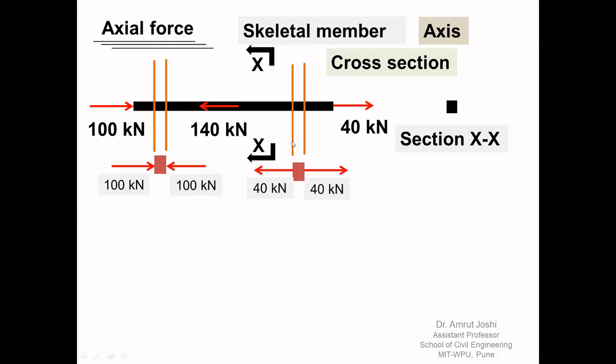The algebraic sum of all the forces parallel to the axis on the left hand side of this cross section is 40 kilonewton towards left, and under the action of this 40 kilonewton pair, these two cross sections will try to go away from each other, and this pair together is called the axial force of 40 kilonewton at that cross section.